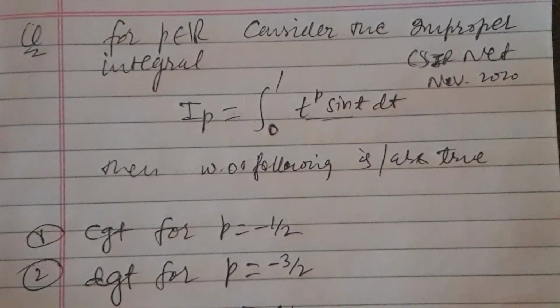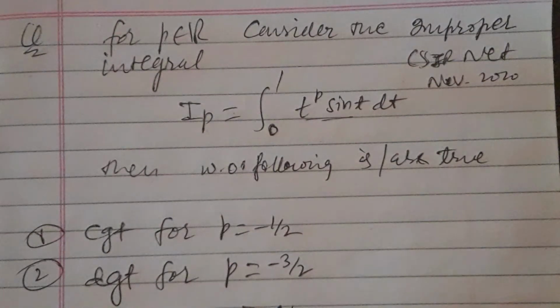Today let us discuss the problem. This problem was asked in the CSIR NET November 2020 exam. This is one of the controversial problems, for which CSIR also gave the wrong answer key. So focus on this problem. It's not much tough, it's a very easy problem. I will just give you the trick to do it, but I tell you to focus on its concept.